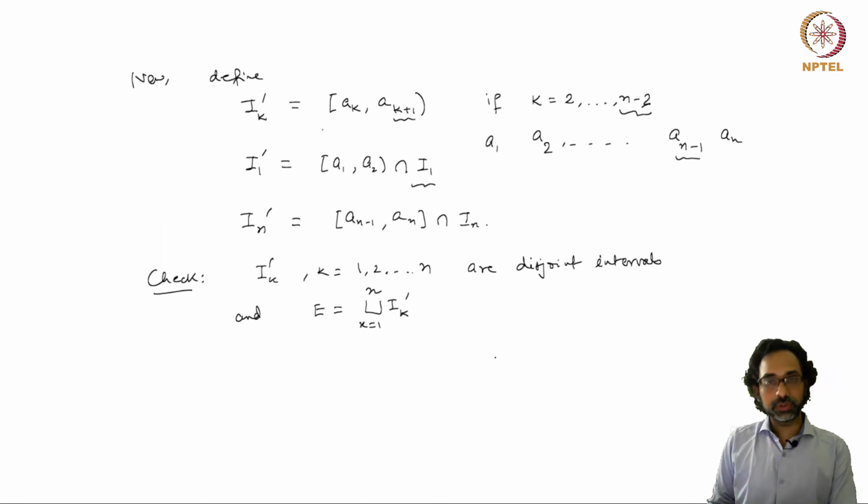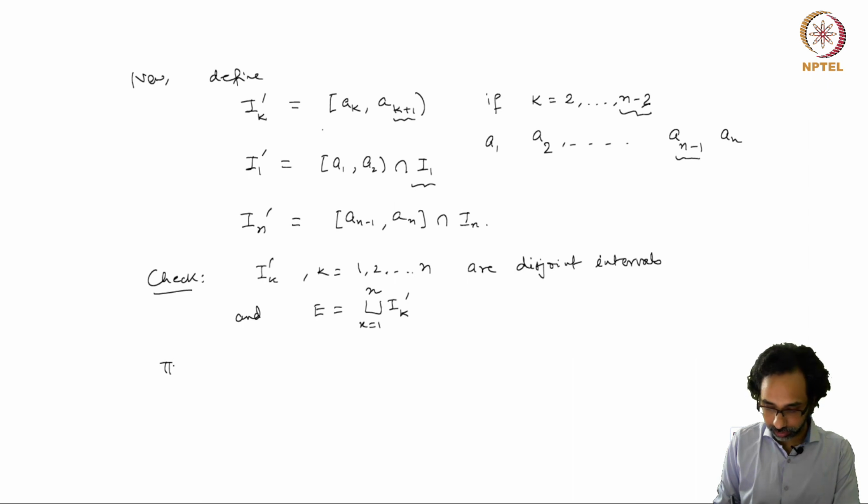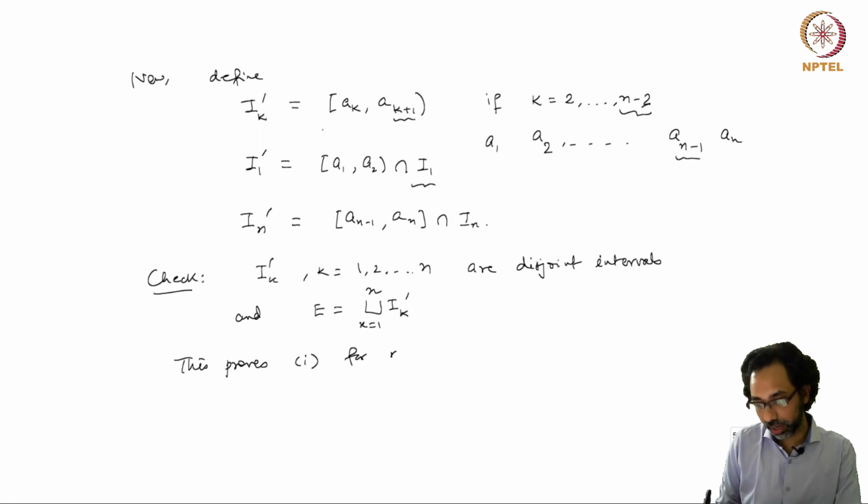So this proves our assertion in the case n equal to 1.